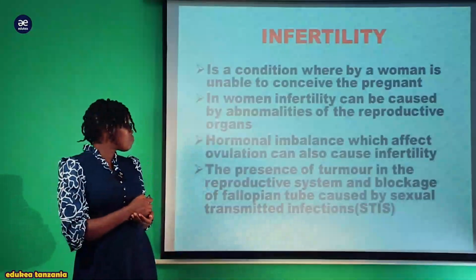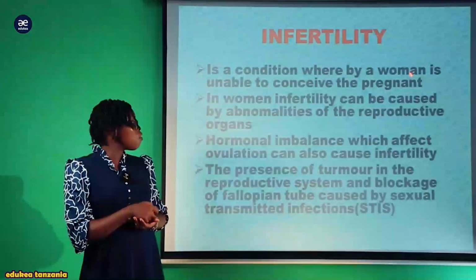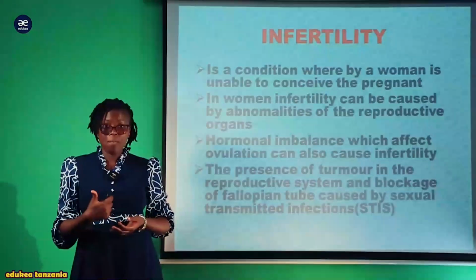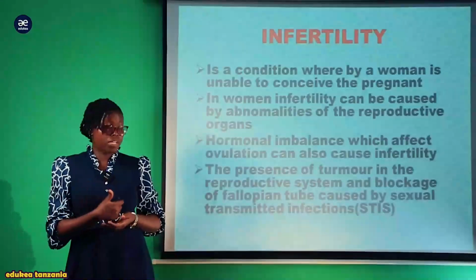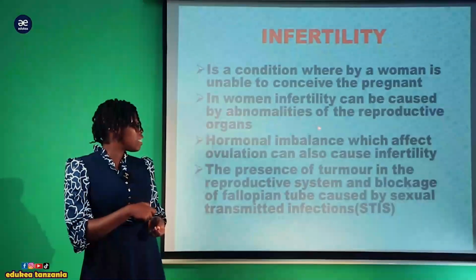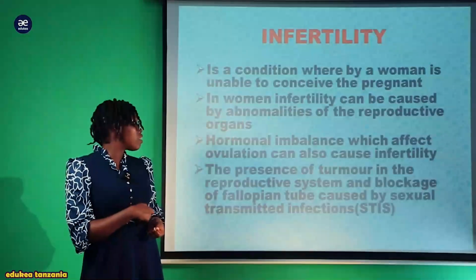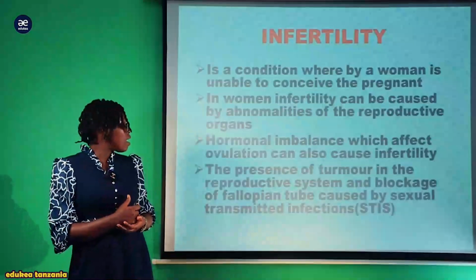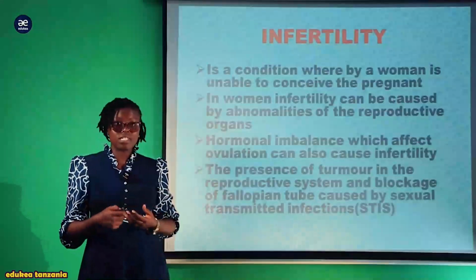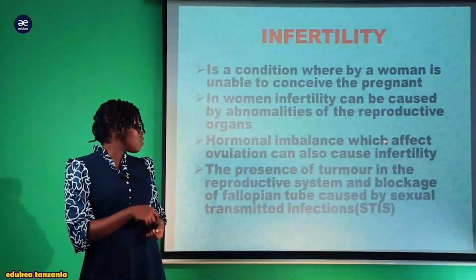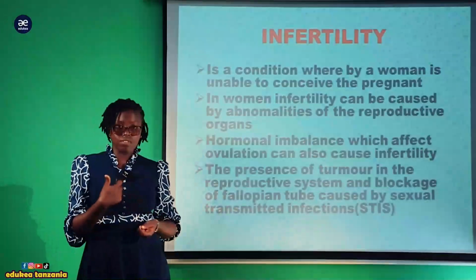So, infertility is a condition whereby a woman is unable to conceive a pregnancy. In a woman, infertility can be caused by abnormality of the reproductive organ. Kwa infertility au ugumba kwa mwanamke inaweza ikapelekewa na abnormality of the reproductive organ. Kivipi? Hormonal imbalance which affect the ovulation can also cause infertility.